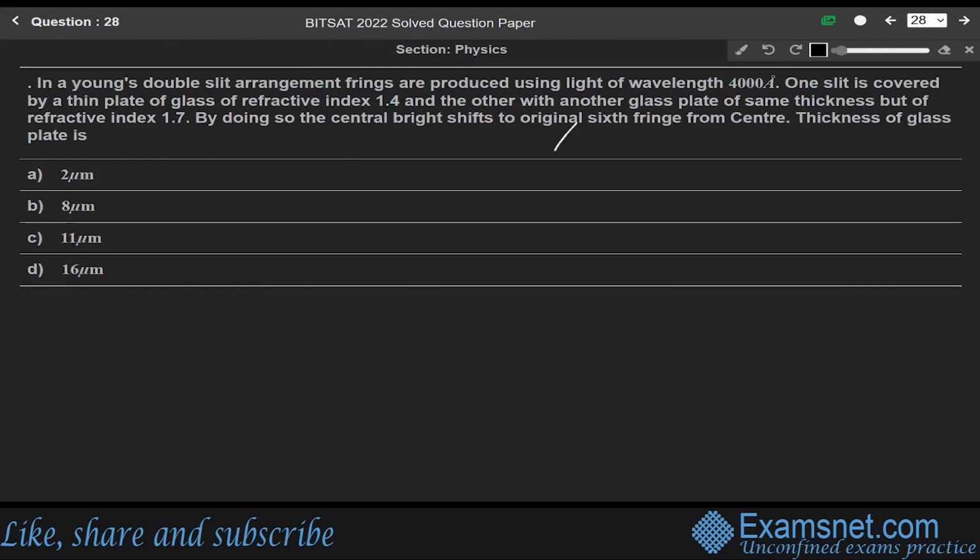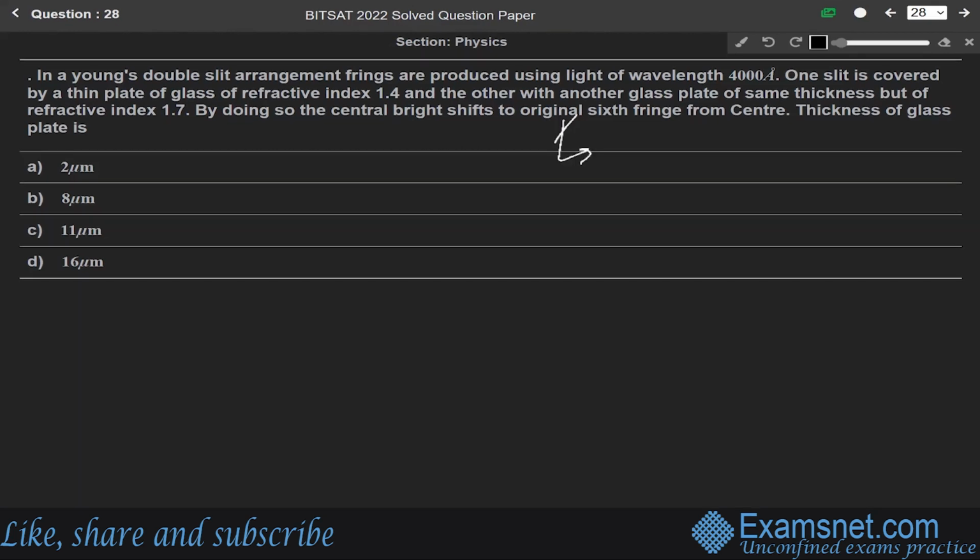So next question is 28. In a Young's double slit arrangement, fringes are produced using light of wavelength 4000 angstrom. One slit is covered by a thin plate of glass of refractive index 1.4 and the other with another glass plate of same thickness but of refractive index 1.7. By doing so, the central bright shifts to original sixth fringe from center. The thickness of glass plate is? So this question is from the chapter of wave optics.